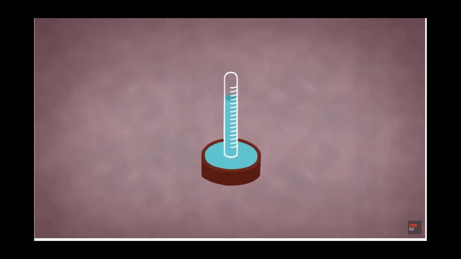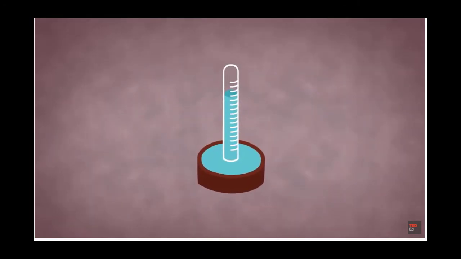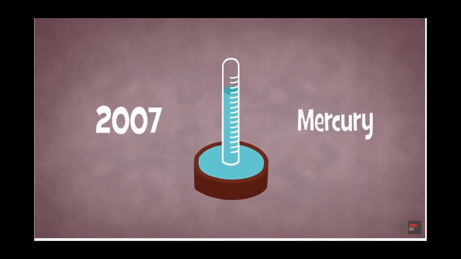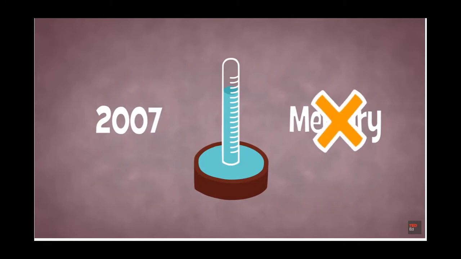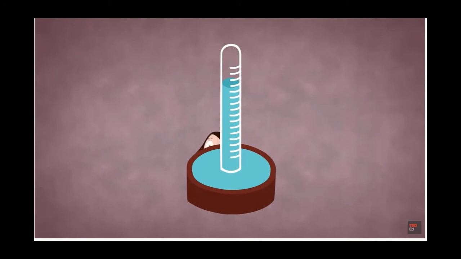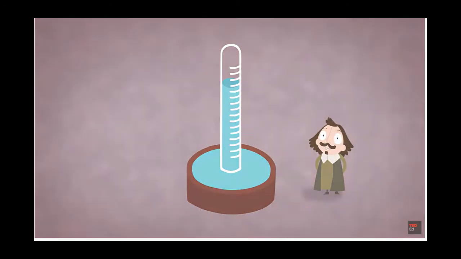Mercury barometers based on Torricelli's original model remained one of the most common ways to measure atmospheric pressure until 2007, when restrictions on the use of mercury due to its toxicity led to them no longer being produced in Europe. Nevertheless, Torricelli's invention, born of the willingness to question long-accepted dogmas about vacuums and the weight of air, is an outstanding example of how thinking outside of the box, or the tube, can have a heavy impact.